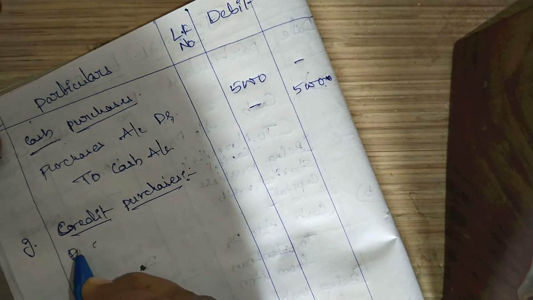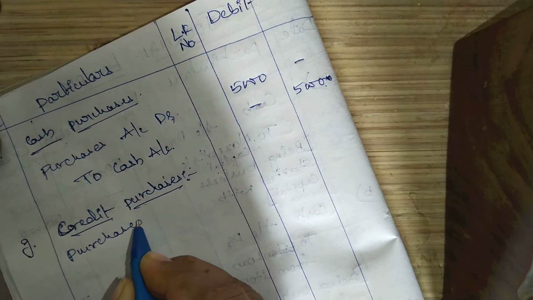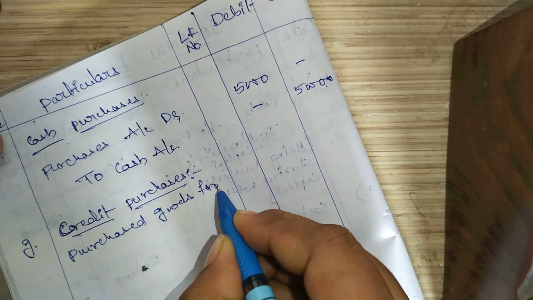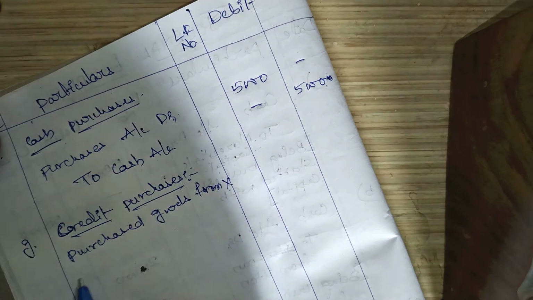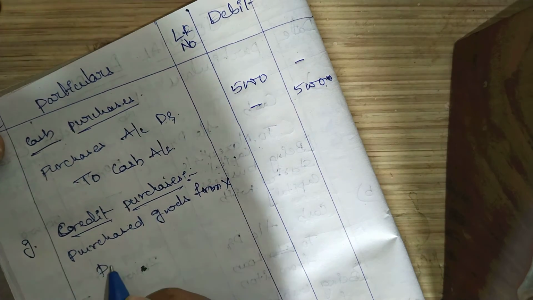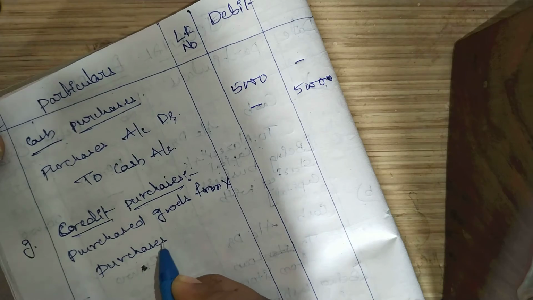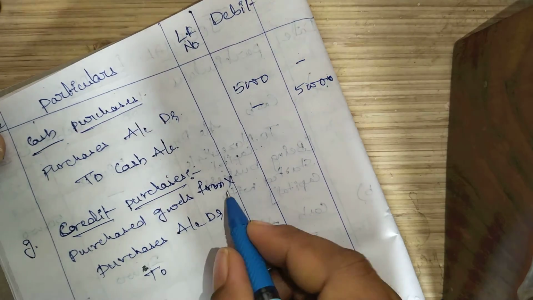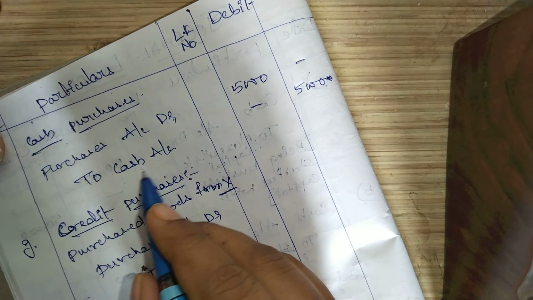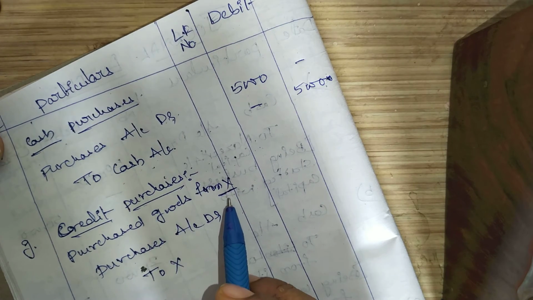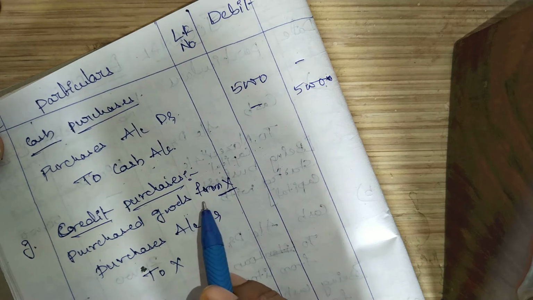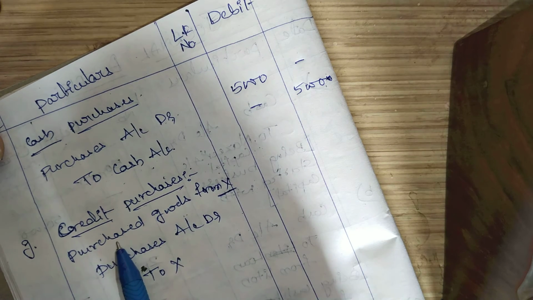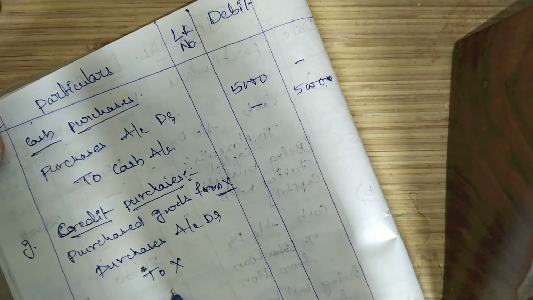But whenever there is credit purchases, it means you are purchasing something from some other person. Example, purchased goods from X. From X person you are purchasing the goods. So what will be the entry? As usual, purchases account has to be debited, and from whomever you are purchasing the goods you have to write down their name instead of cash. And other thing, here whenever you are purchasing the goods from X, X is the giver of the goods to your business. So giver has to be credited.